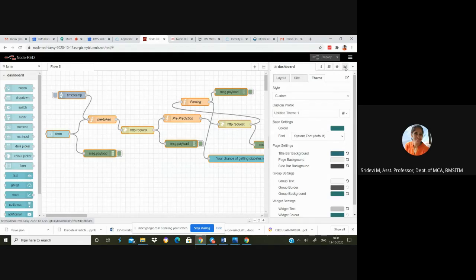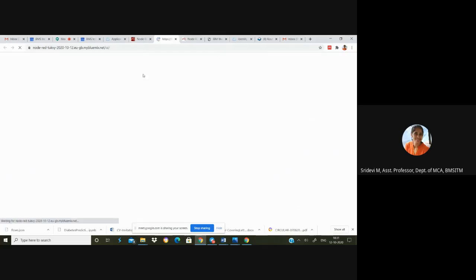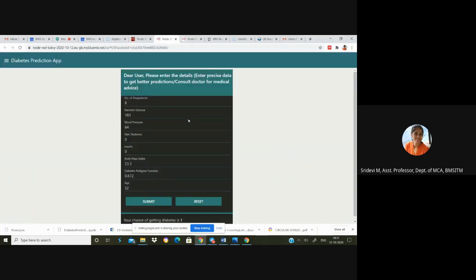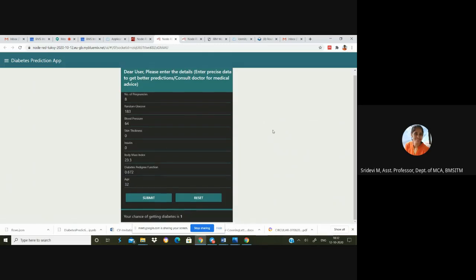Now I'll show you the user interface. I tried to customize this user interface by using some appealing colors so that the user will have a good experience while using this diabetes prediction application. Now, there are some previous predictions available here. I am trying to reset so that I can enter my new data.